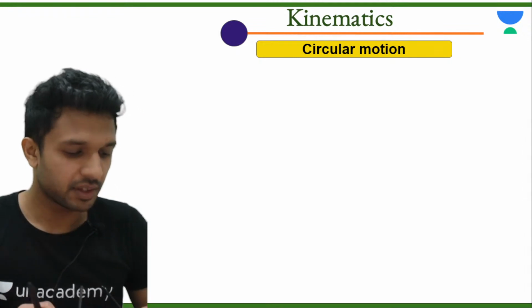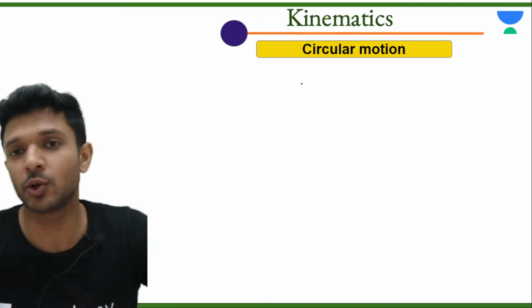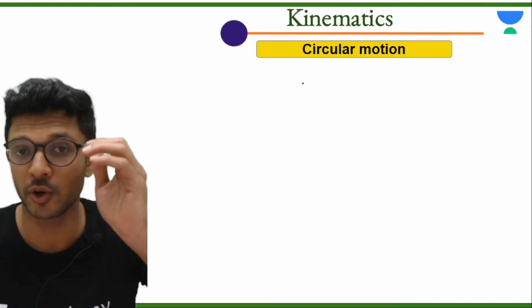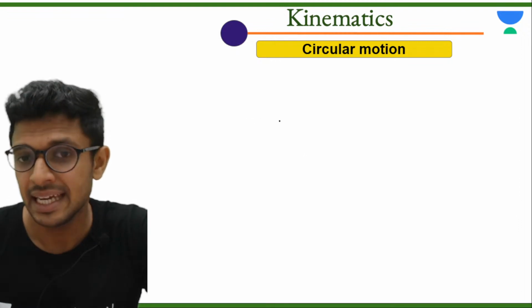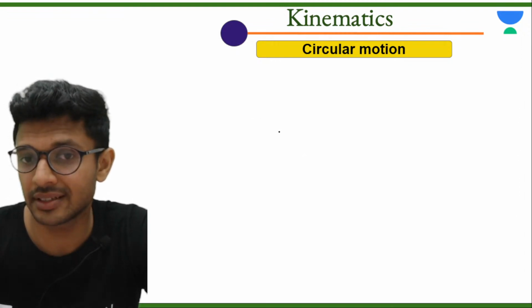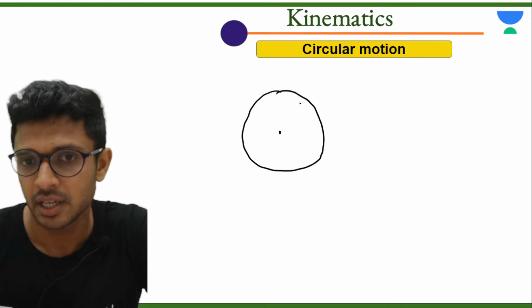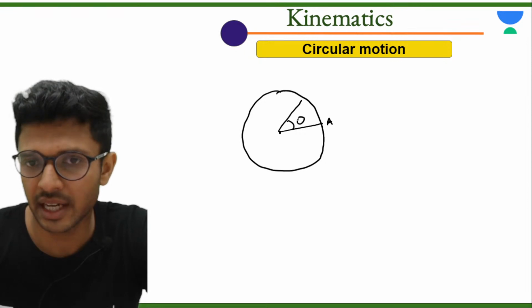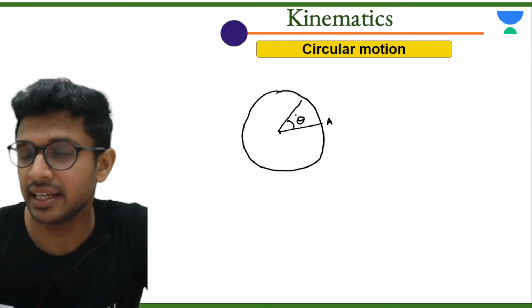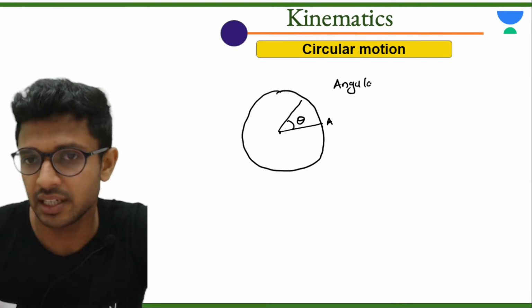Back to our chapter. Okay, so here we go, everyone. Now we have to deal with circular motion also before we start with our laws of motion chapter. Now, in circular motion, the first thing that you need to know is what is angular displacement. सबको पता है? If a particle moves from the point A to B, the angle covered by the radius vector, we call it angular displacement. सबको पता है? Write it down.